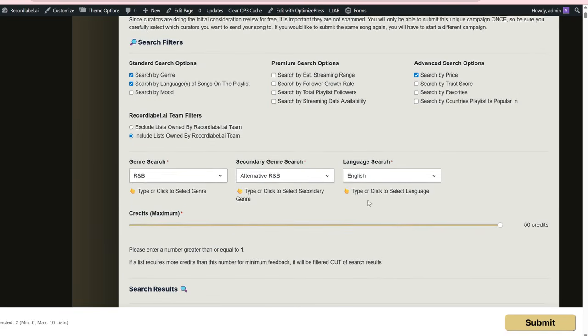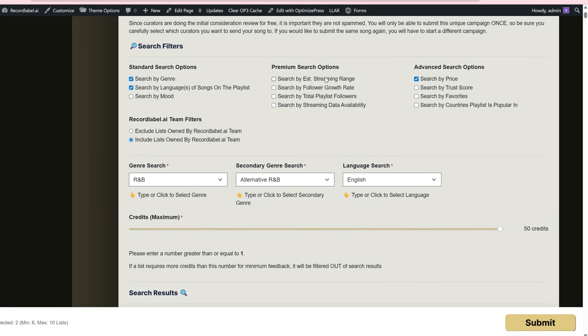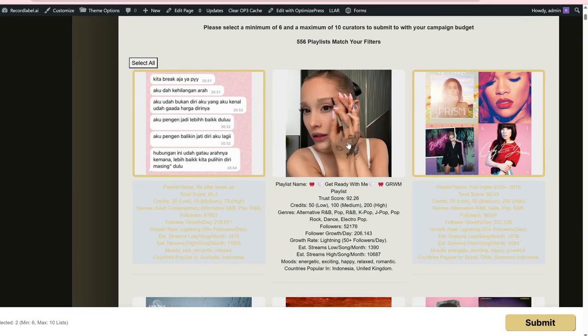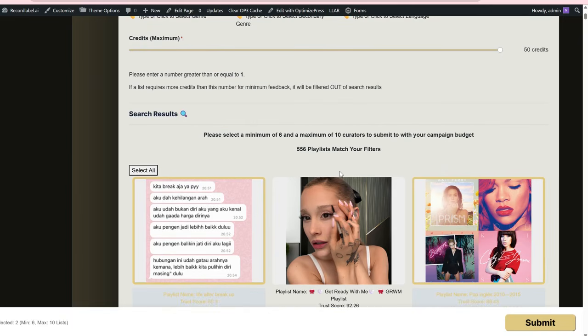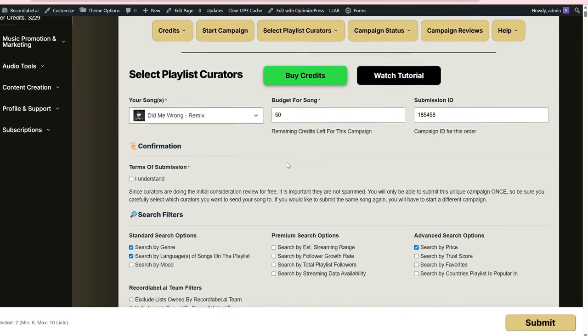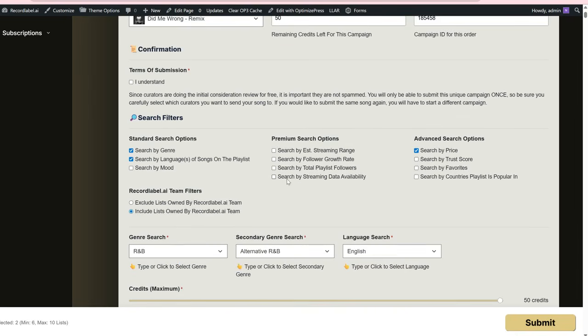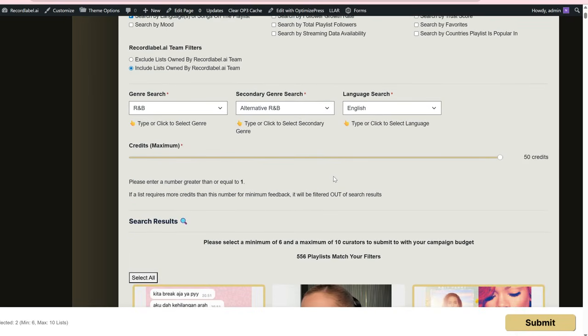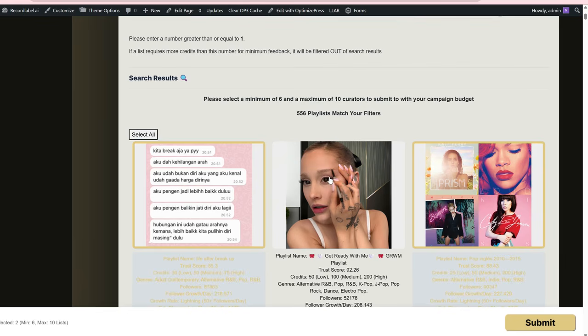So you can do all these different filters on here. You have estimated stream range, follower growth rate, total playlist followers, the price, the trust score that I just mentioned, all that stuff you can do on here. And that's why this system is built to stretch your dollar further. That was a very brief synopsis. You'll see exactly what I'm talking about when you get in there and try it out. But it is light years above the other platforms in terms of effectiveness in getting those algorithm boosts.